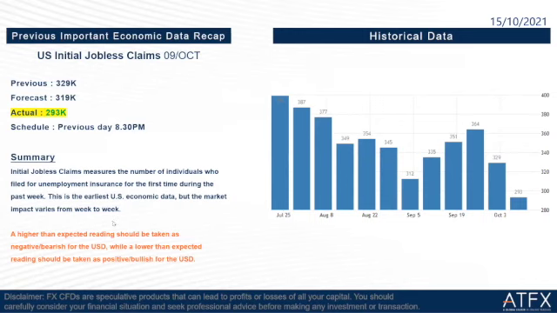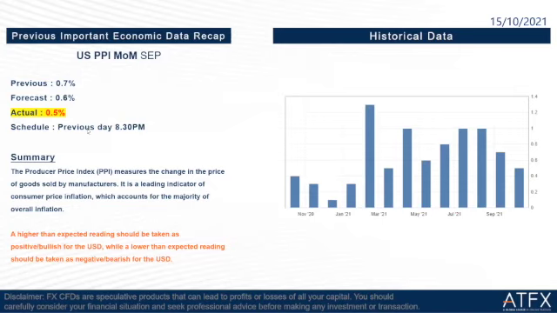Okay, then we go to the next one, US PPI month on month September. So the previous is 0.7%, the forecast is 0.6%, and the actual is 0.5%, which is slightly lower than the forecast. So this is not good news for the USD.